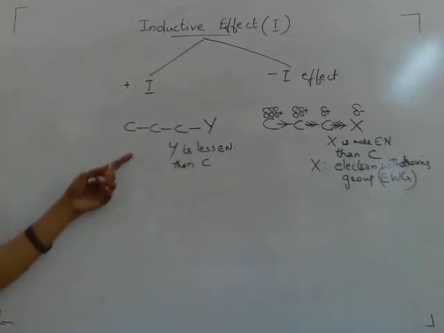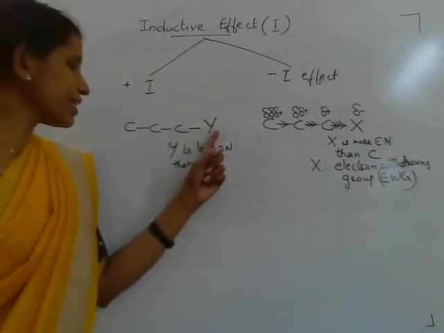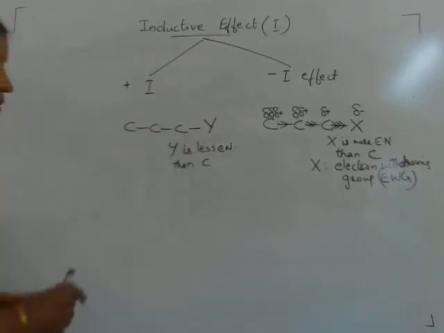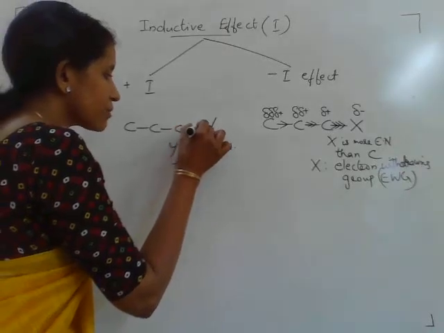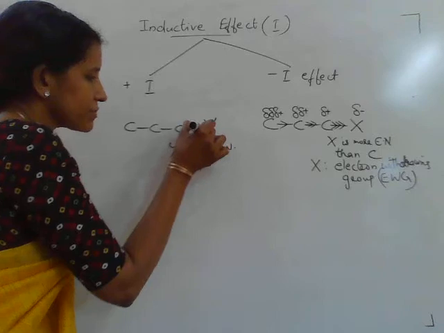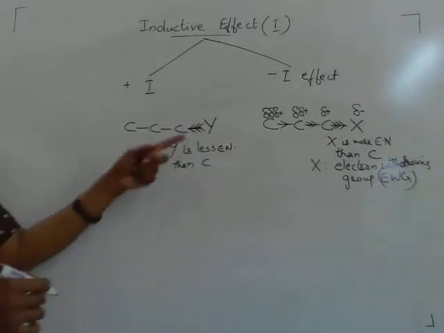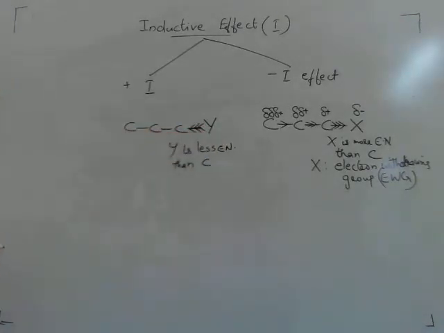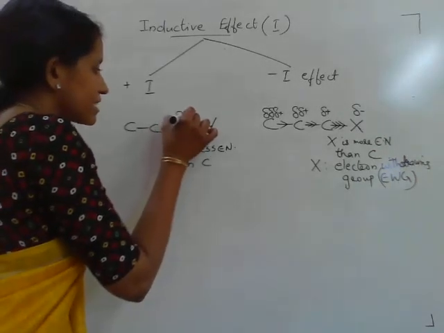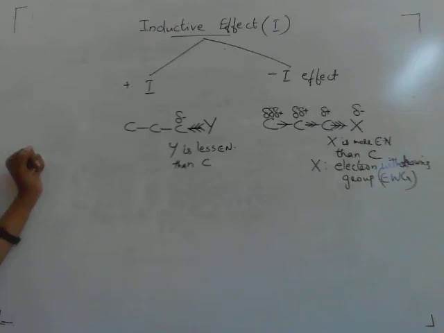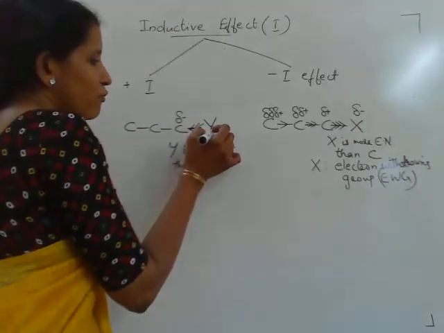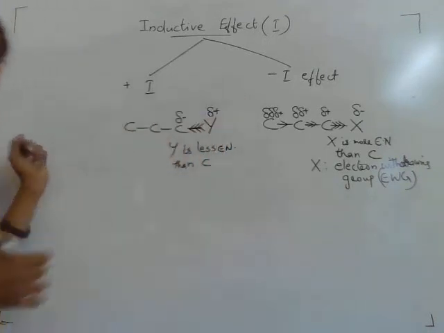Now here in the first case, the atom Y is less electronegative. Here the carbon atom is more electronegative. So what happens to this sigma electron? The sigma electrons are attracted more towards this carbon atom because the carbon atom is more electronegative. So this carbon atom will become partially negative. What happens to this Y atom? Substituent Y becomes partially positive.